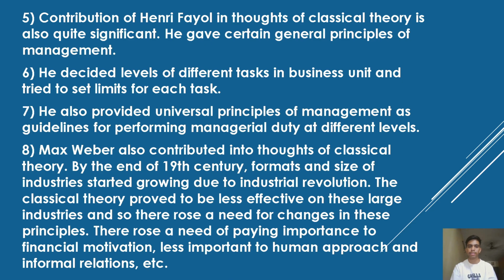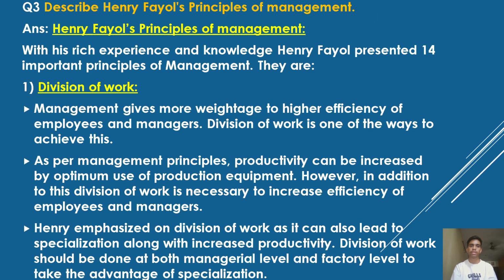By the end of the 19th century, formats and size of industry started growing due to the industrial revolution. The classical theory proved to be less effective for large industries, and so there rose a need for changes in these principles. There rose a need of paying importance to financial motivation, less importance to human approach and informal relations, etc. Question number 3.